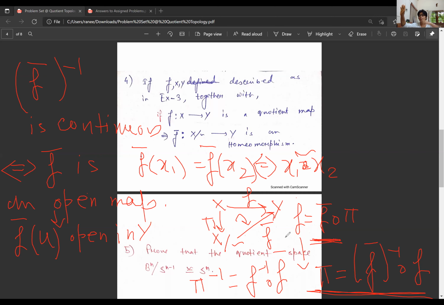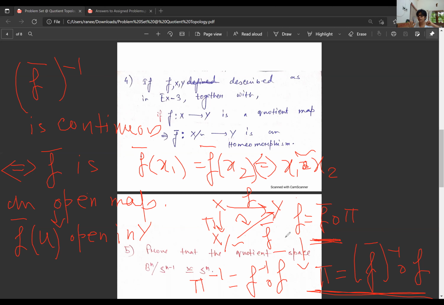Apply pi on it, the inverse of pi, the inverse of U open in X. There's only one way to go. If you start with some U in X mod the equivalence relation, you just have pi to take the inverse image, to push it back. So pi inverse of U is open in X, since pi is a quotient map, and pi inverse is F inverse composition F bar. So this means F inverse composition F bar is open in X,